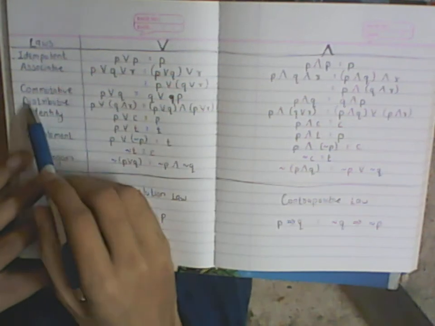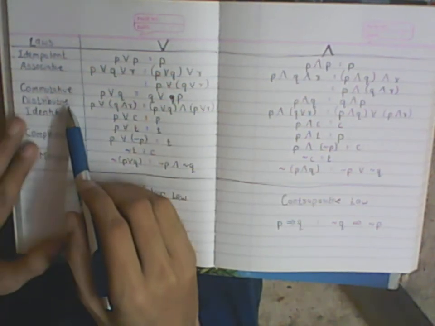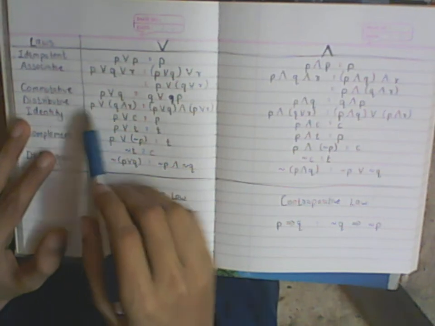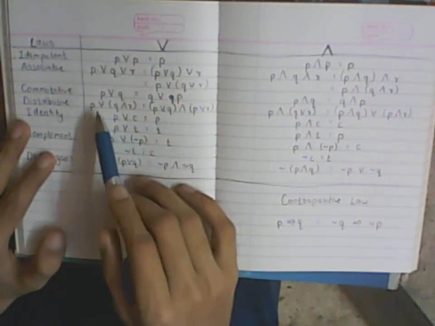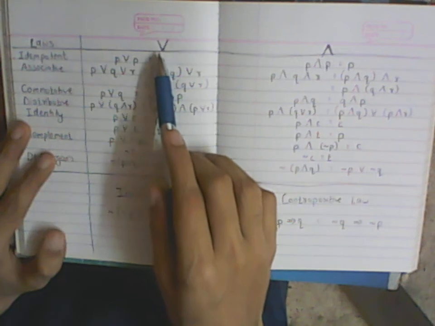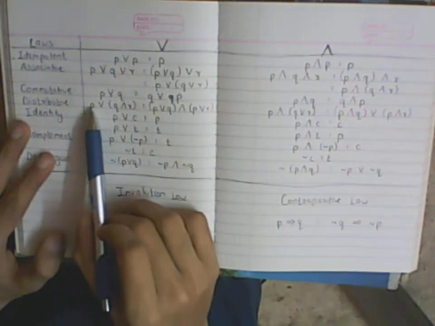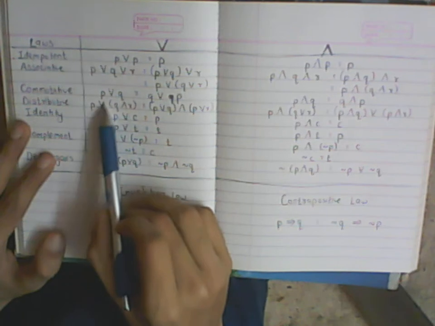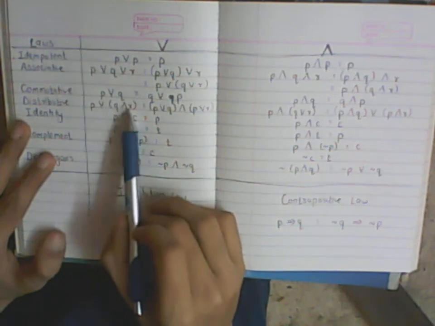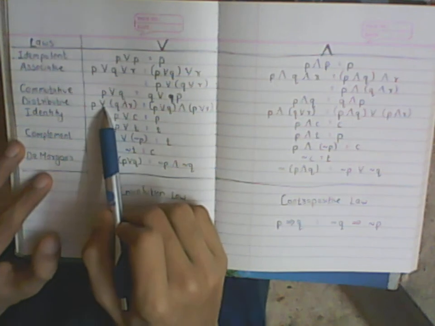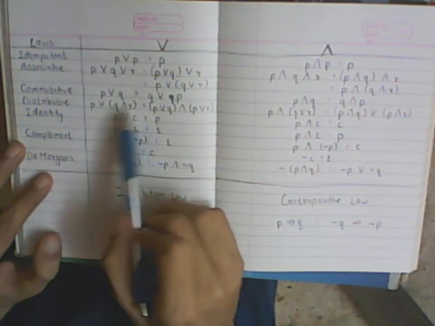Next is the distributive law, and part of this we have covered regarding negation of statements. So this is a bit different from that. This is distributing OR over AND and AND over OR. So let's look at this P or this, where OR is distributed over this AND statement. Inside we have a Q and R, and outside we have an OR. And this OR gets distributed over both of these statements.